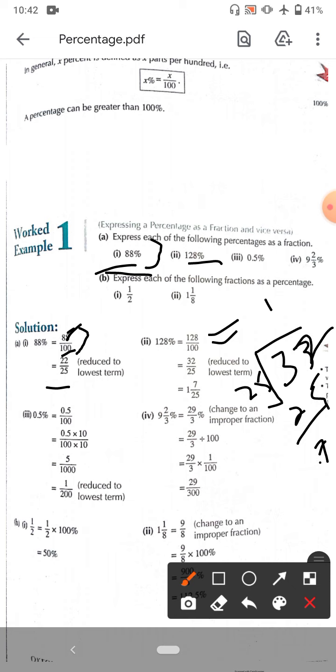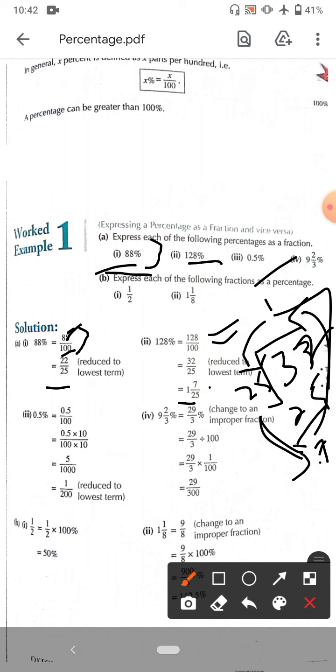So writing it this way, 1 is taken on the left side, 7 is taken above, and 25 below, in this way.